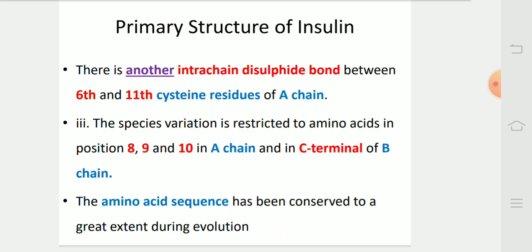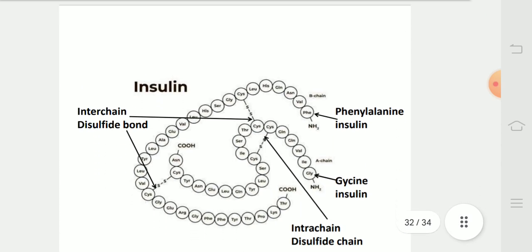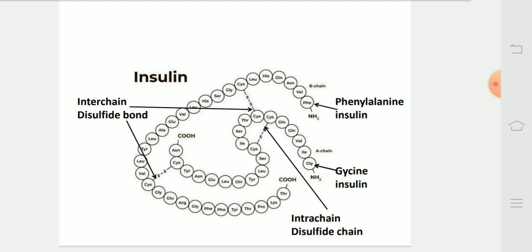The amino acid sequence has been conserved to a great extent during evolution. In this diagram, we can see that insulin has two interchain disulfide bonds, one intrachain disulfide bond, and the A chain starts with glycine, whereas the B chain starts with phenylalanine.